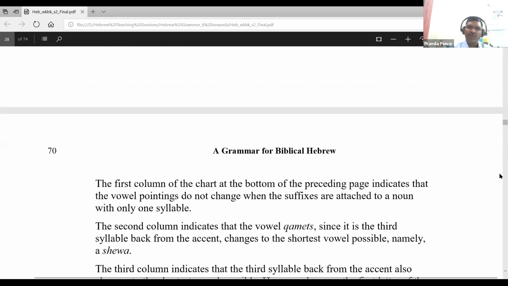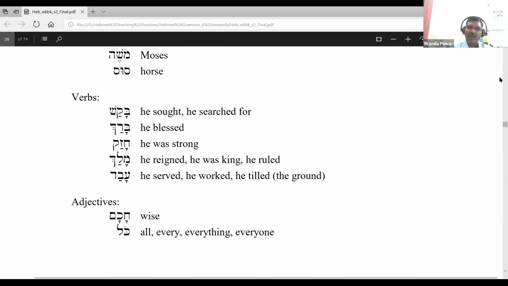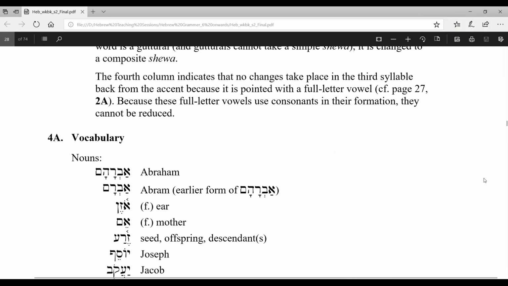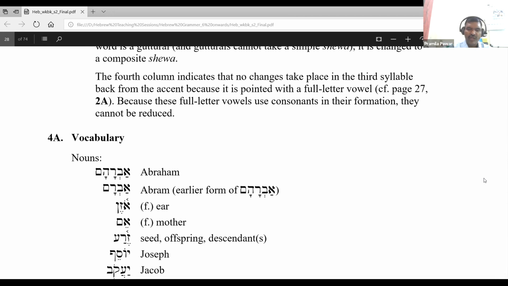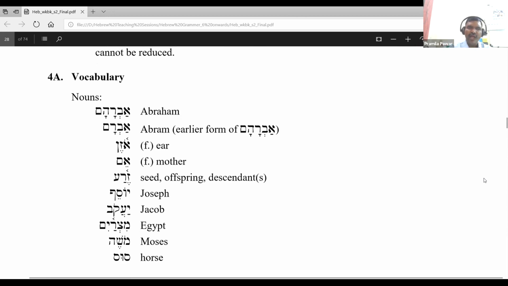Okay, that's the end of the vocabulary. So in order to fluently speak and understand biblical Hebrew, you must read this vocabulary. Once again, just without meaning, just repeat after me.